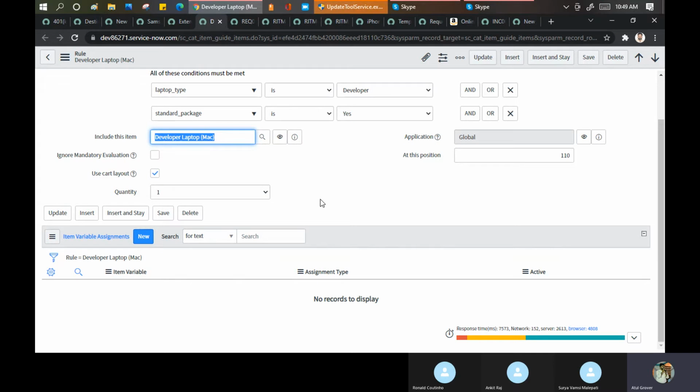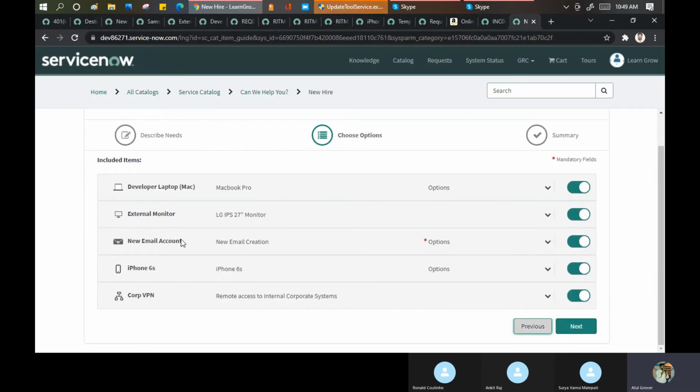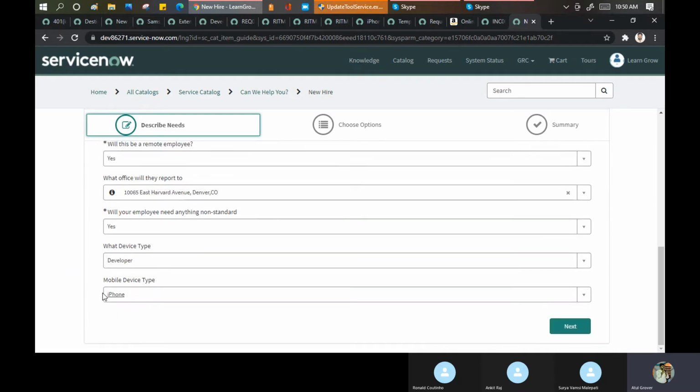Because look, we are not the person who is going to develop this thing, but we are a consultant. We need to take the requirement from the customer: tell me how many answers or questions you want here. 1, 2, 3, 4, 5, 6. On which hiring manager will you not put any condition? If Atul is the hiring manager, then default give the MacBook. Or if Ronald is the hiring manager, give iPhone as a default. Don't ask in the drop down as well. Give it.